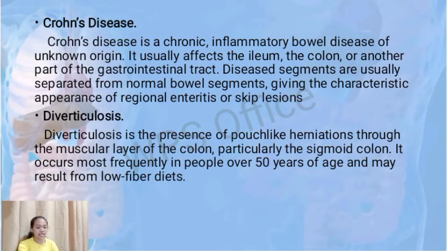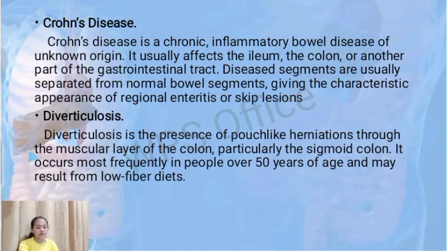Crohn's disease. Crohn's disease is a chronic inflammatory bowel disease of unknown origin. It usually affects the ileum, the colon, or another part of the gastrointestinal tract. Diseased segments are usually separated from normal bowel segments, giving the characteristic appearance of regional enteritis or skip lesions.